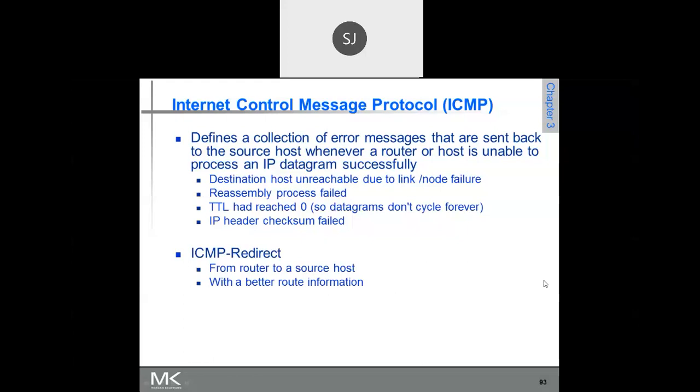Suppose I want to know whether I am connected to the SDMCT server or not. From the command prompt, I will say ping and then SDMCT dot AC dot in, or I can give the IP address also. If my machine is connected to the SDMCT server, an echo request goes from my machine to the SDMCT server. After receiving the echo request, the SDMCT server will reply. That is the echo reply.